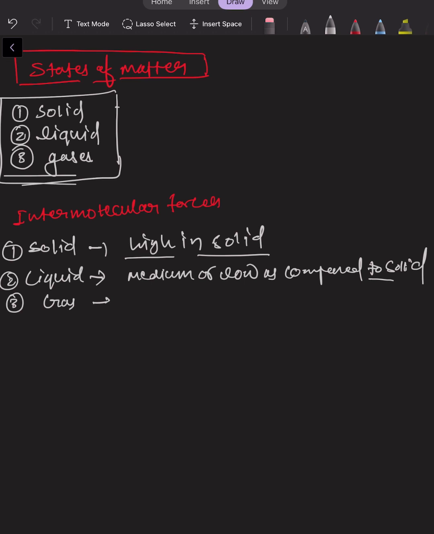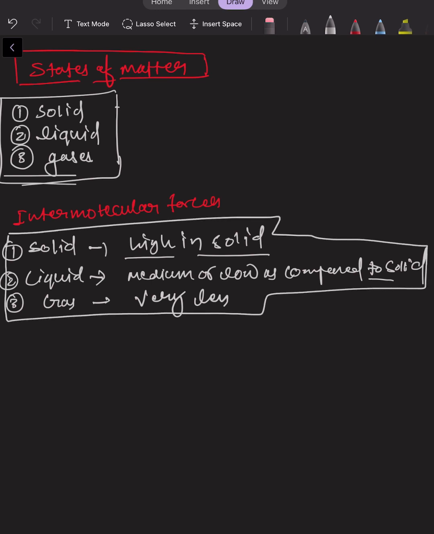And if we put that gas in a high volume room, then it will occupy the whole room as well. So we can say that the intermolecular force is very less, therefore they can occupy the whole volume. So these are the three differences.